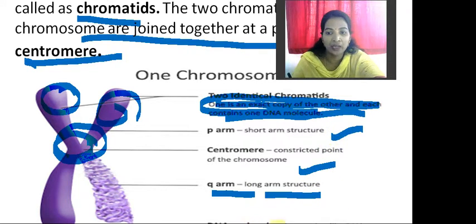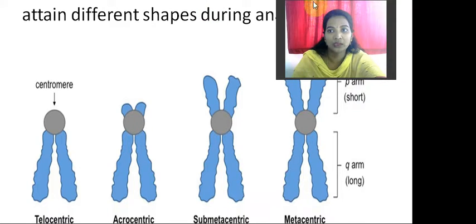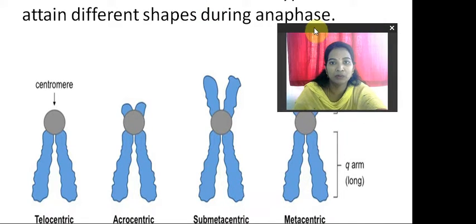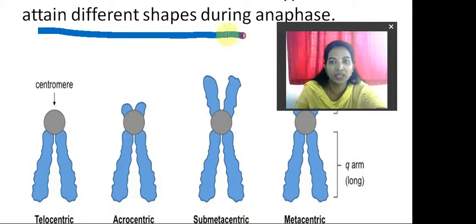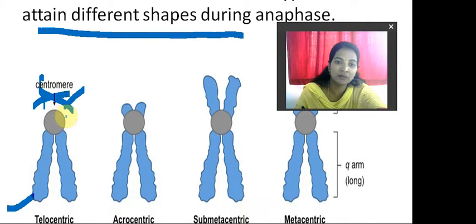Next, DNA molecule: a long string-like DNA molecule formed into a compact structure by proteins called histones. So DNA is packaged with proteins called histones. Next, depending on the position of the centromere, chromosomes can be of different types and attain different shapes during the anaphase stage. What are those? First one is telocentric, not in humans. This cannot be seen in humans. Here no other arm is present, because the centromere is at the very end.